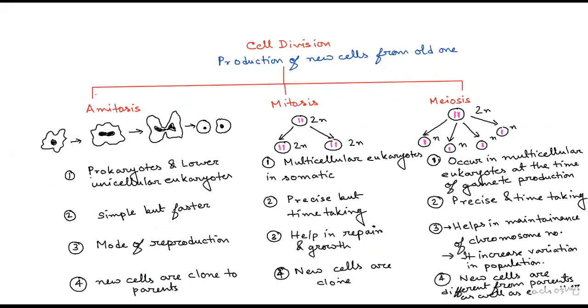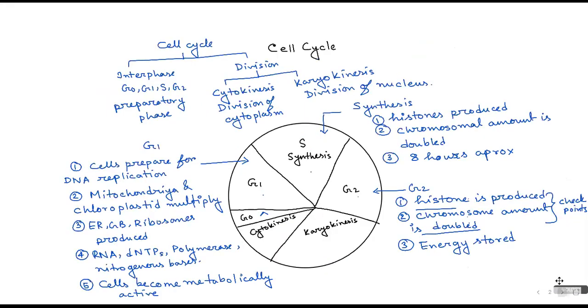See, let me very clearly tell you, these are the types of cell division. First of all, not at all phase. Second, the cell cycle can be divided into 2 parts. One is division part, other is interphase. Interphase is the preparatory phase which is compulsory between 2 cell divisions.